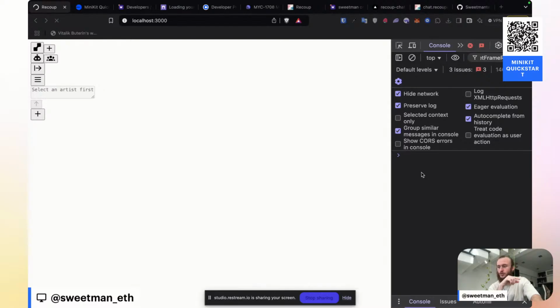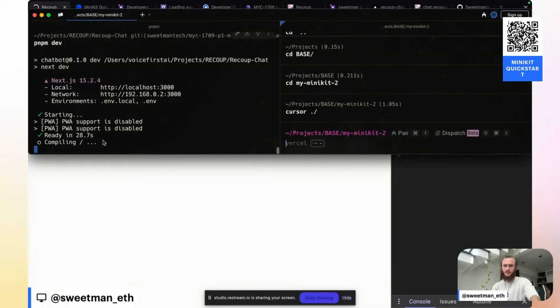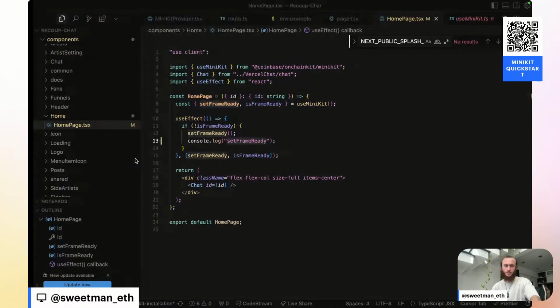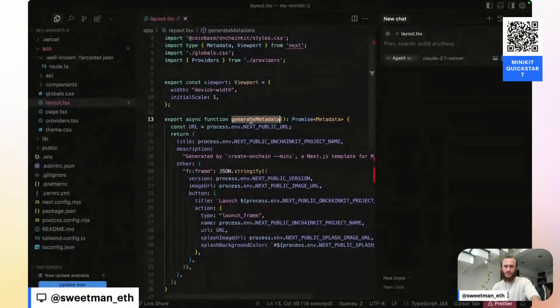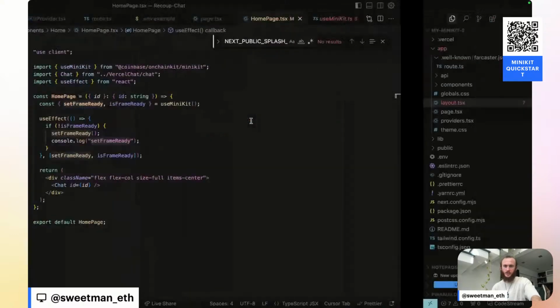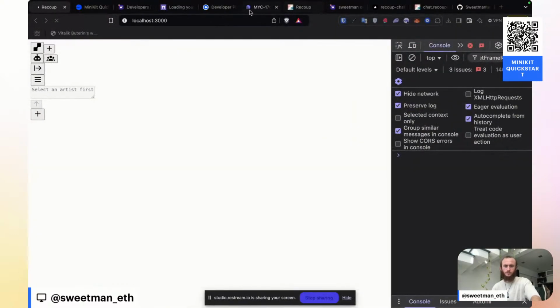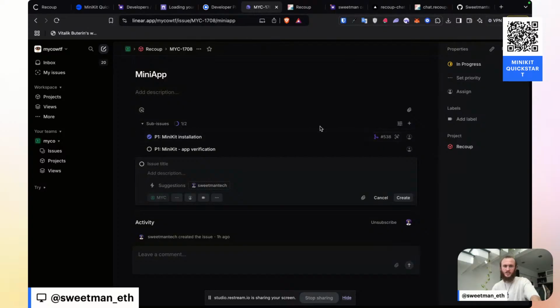And then if that's the case, what's missing is the generate metadata, and that is what I will build out next. We're still waiting for the landing page to compile. So while we are, let's make the note about generate metadata in our layout. Make a new ticket. I'm gonna call this P1 generate metadata.